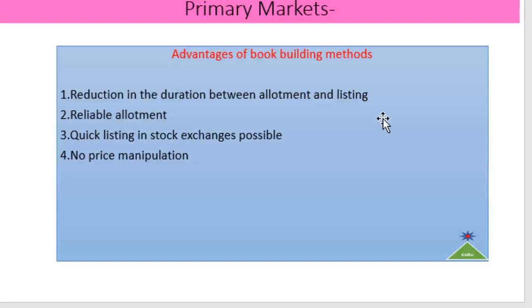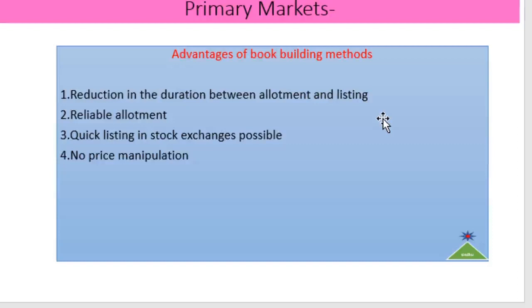Here the investors decide the price and the allotments are done in accordance with their offered prices. Third, quick listing in the stock exchange is possible. Since the pricing of shares is done by the investors, quick decisions are possible, and therefore quick listing in the stock exchange is also possible.